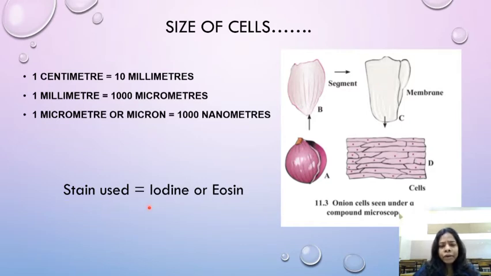Stain used: iodine or eosin. These are the things which are put in the objects which you want to observe, so they get a color. When transparent objects get a color, then we are able to see the structure of the cells very clearly.